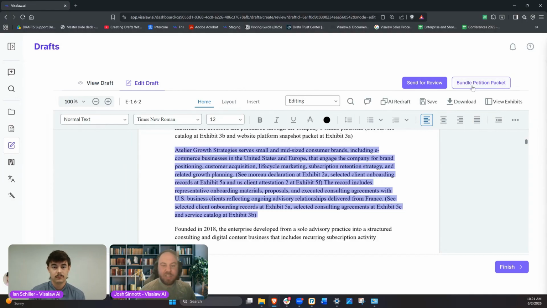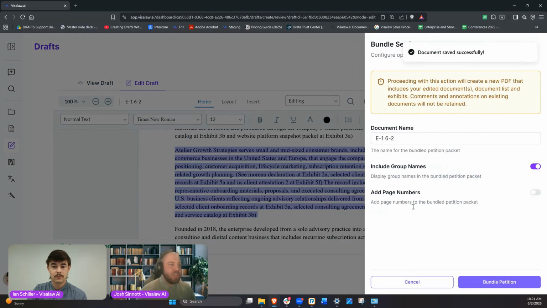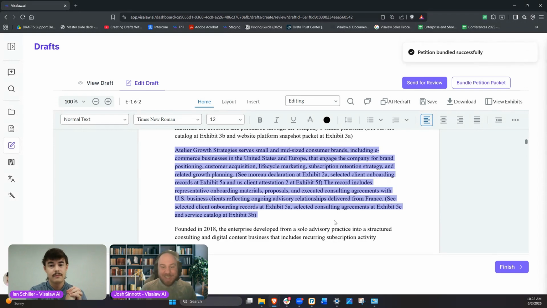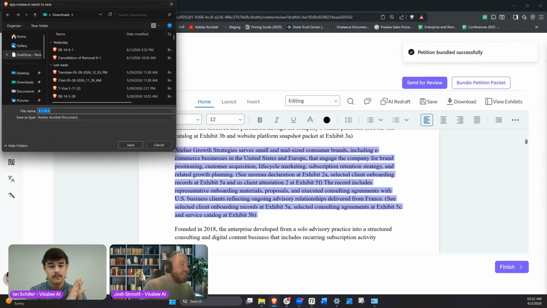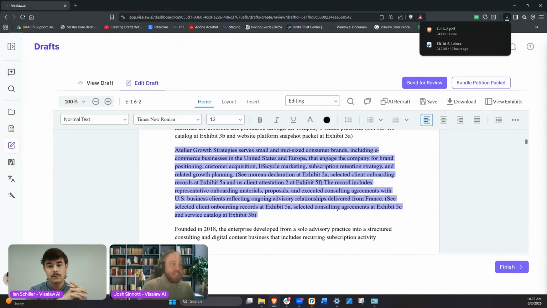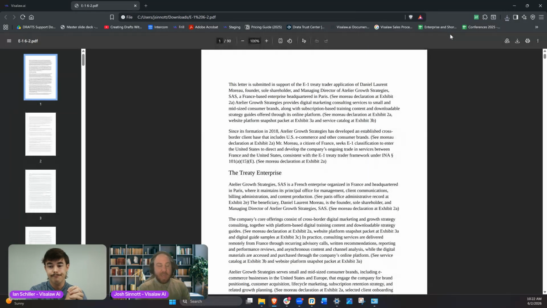So with that said, let's go ahead and bundle this petition packet, and we'll see what the finalized version of this E-1 looks like. A couple of things we can do here: we can rename the document, include group names for the bundled petition packet, and add page numbers if we want. We try to be as customizable as possible within the system, because every attorney is not the same. Everyone has different preferences and different ways they like to draft their own letters, so having a tool that does that for you, or helps in that process, is definitely great.